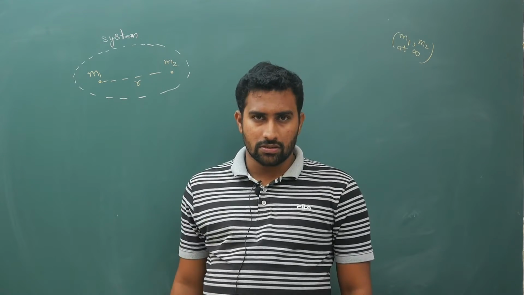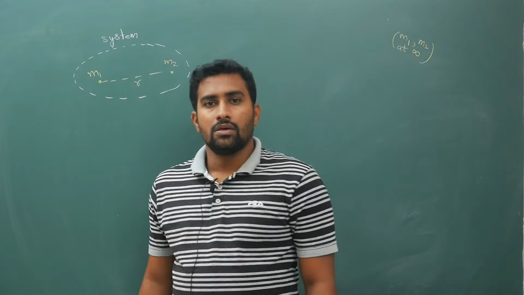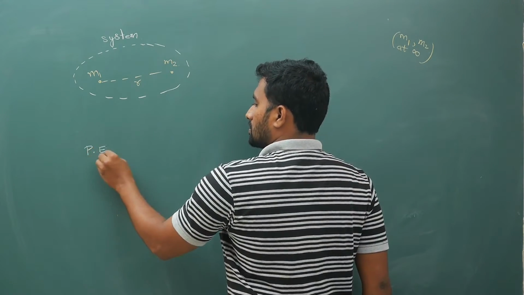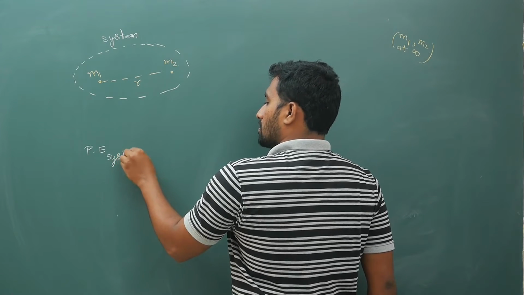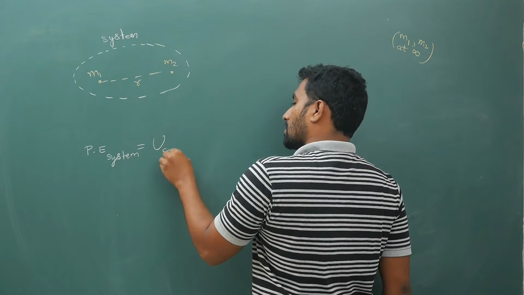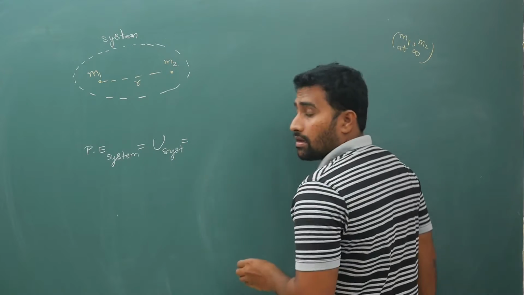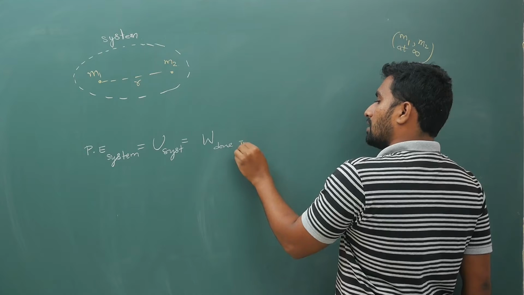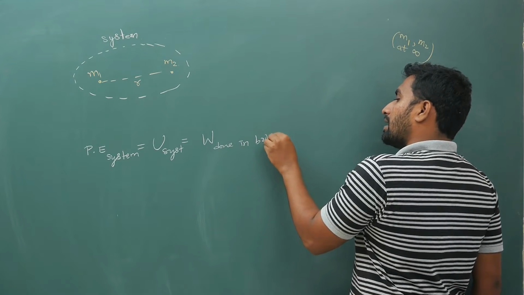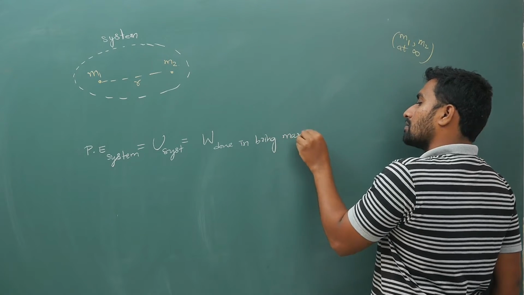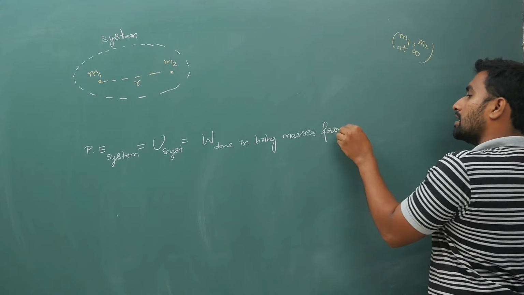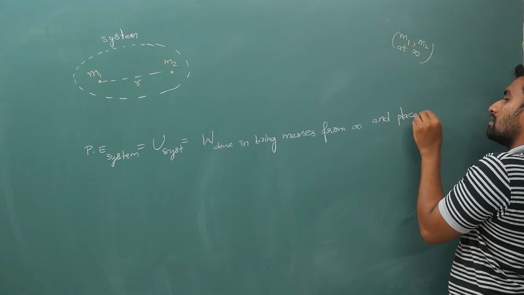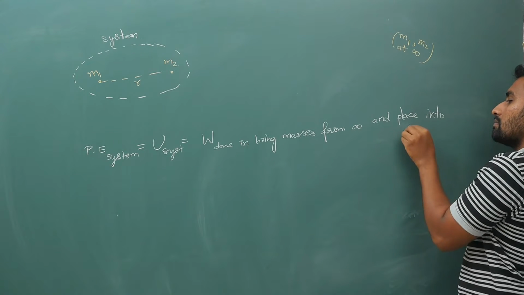Your potential energy is work done in forming this configuration. Your potential energy of the system is work done in bringing masses from infinity and placing into the system.